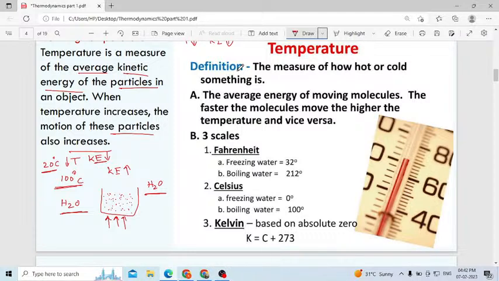Yes, temperature is the measure of the degree of hotness or coldness. That definition is also correct. Degree of hotness or coldness. Yes, that is also correct.